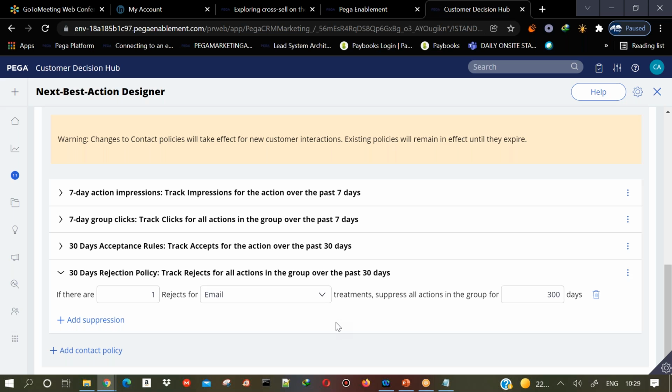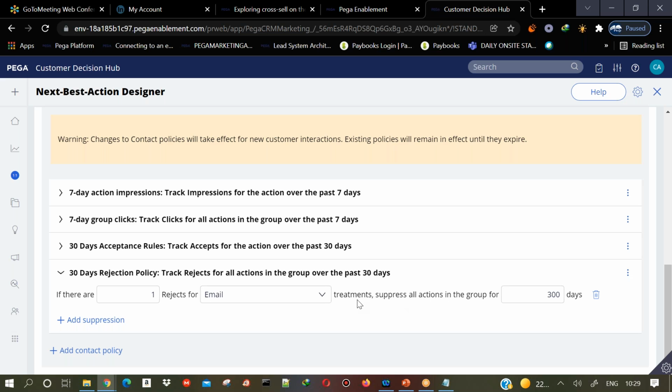That also means he is not interested, right? Let us say the customer has opened the email treatment 3 times. That means 3 impressions are recorded. After 3 impressions, he did not purchase it, or reject it either. Since he saw it but is not taking any action, we need to suppress that action.